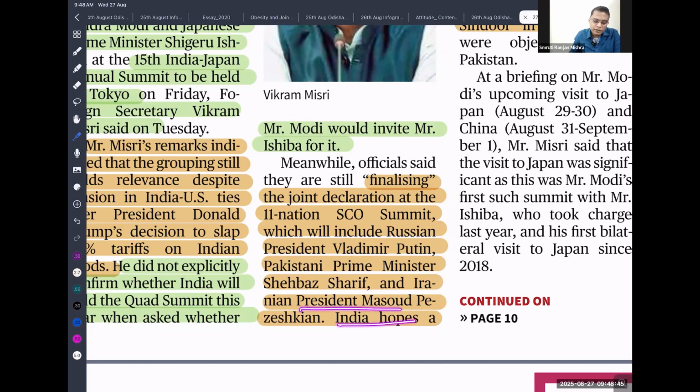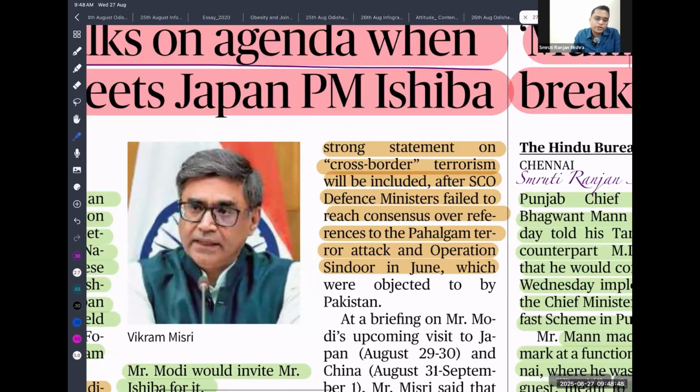India hopes for a strong statement on cross-border terrorism, because the main objective of the SCO summit is basically to counter radicalism and terrorism. So if that is the objective, then definitely we can expect a joint statement on counterterrorism.